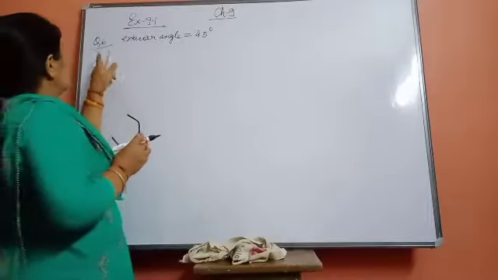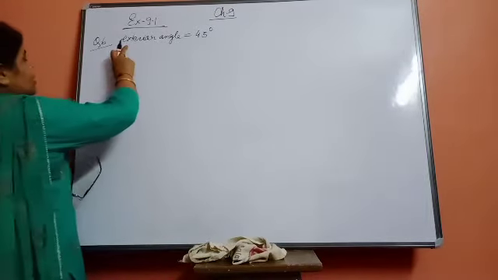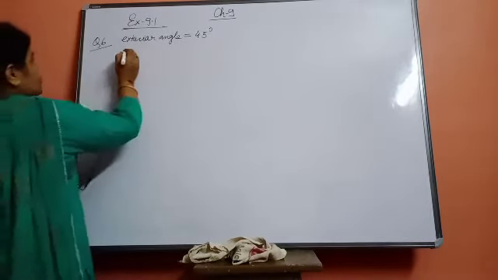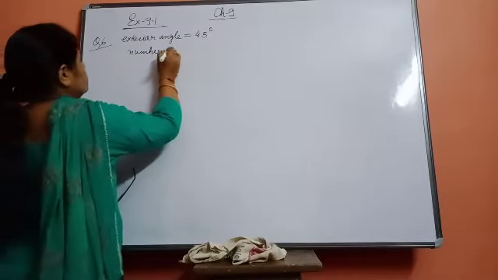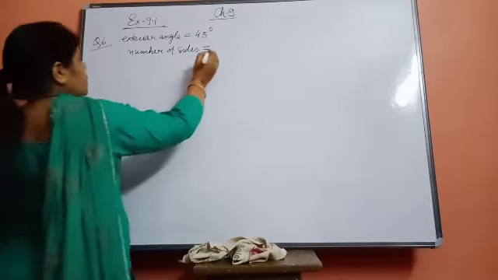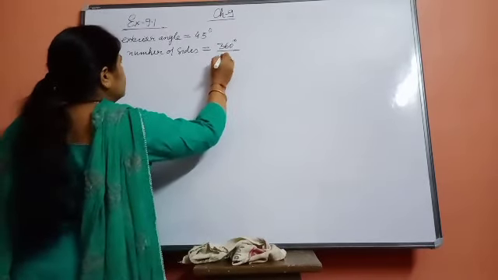Now come to the next question, question number 6. Find the number of sides of a regular polygon whose exterior angle is 45 degrees. The number of sides in a regular polygon is 360 divided by the exterior angle.